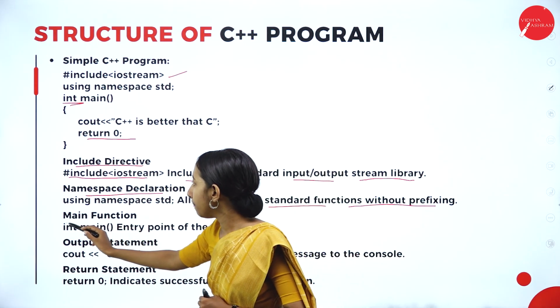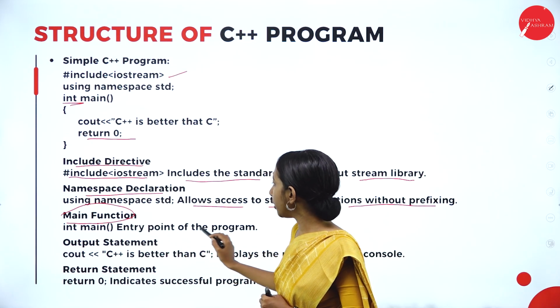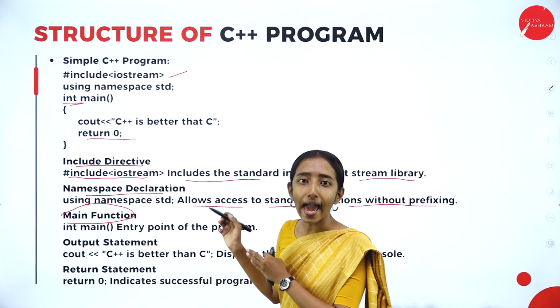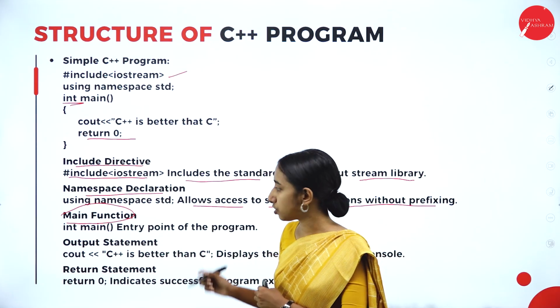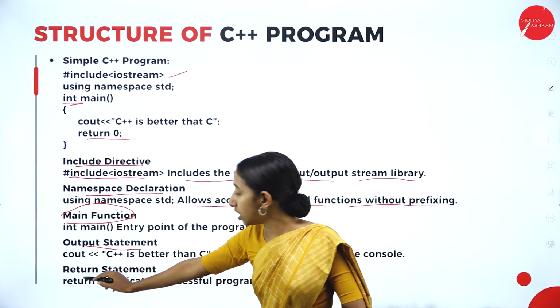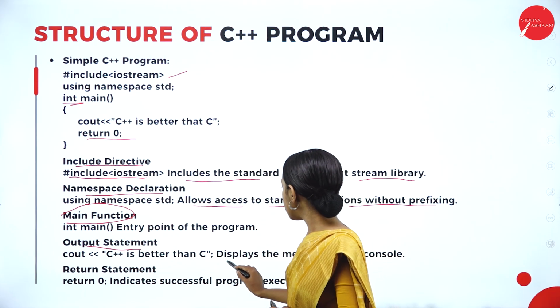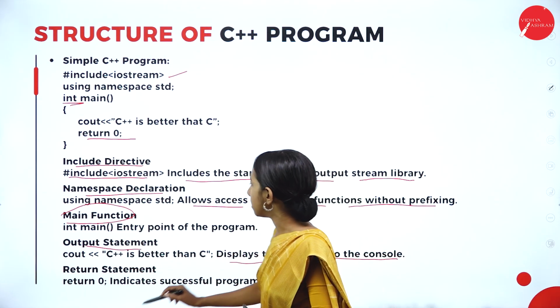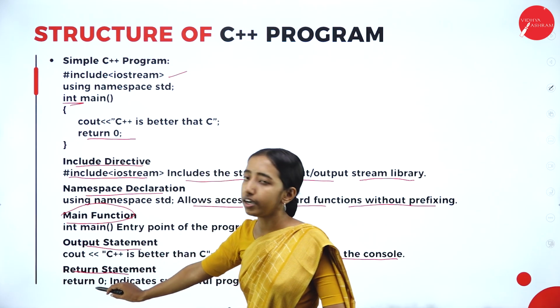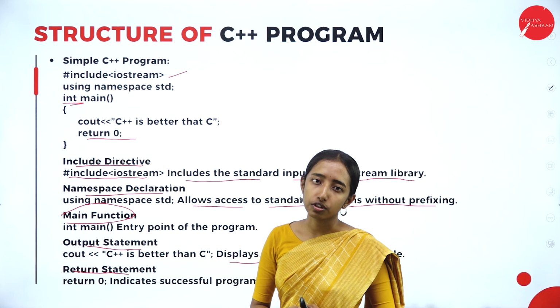Next, the main function, int main, is the entry point of the program, the start of the execution. The output statement, cout "C++ is better than C", displays the message to the console. The return statement, return 0, indicates successful program execution. So this was a simple program.